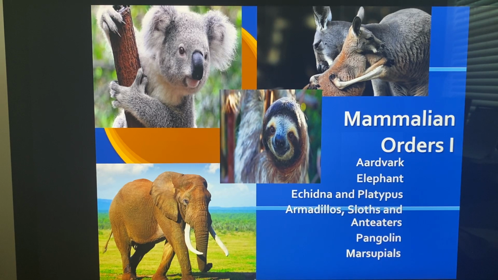We're on chapter 16. We're going on to section 2, and we're talking about mammals. And so we're going to go over some orders. The first orders are going to be the aardvark, the elephant, the echidna and platypus, armadillos, sloths, anteaters, pangolin, and marsupials. So these are some of the mammals. The first group we're going to go over. So let's begin.